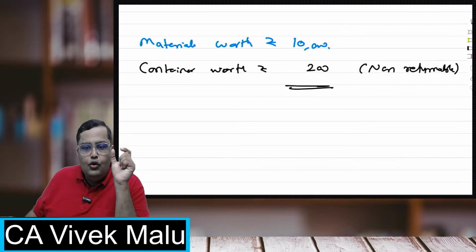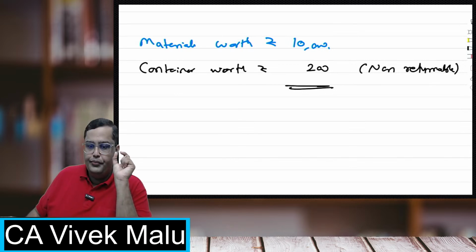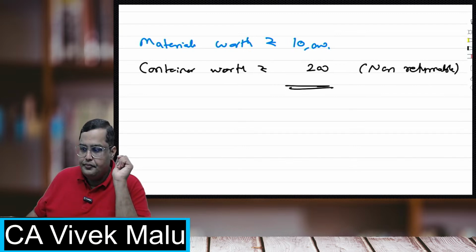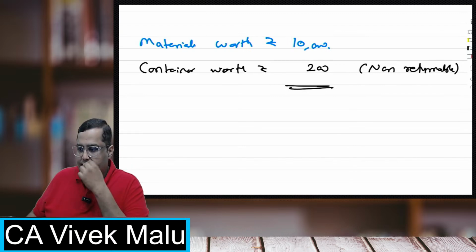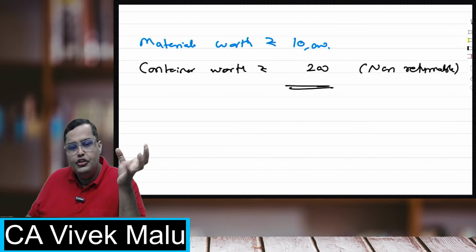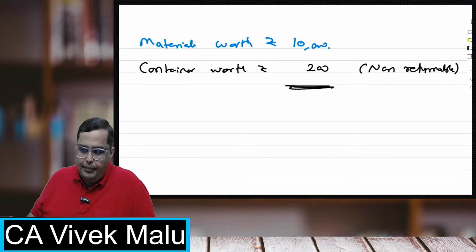So how much will I include in the cost of materials? Will it be 10,000 or 10,200? The materials I bought for 10,000 and the container is 200, which is non-returnable. So how much will you consider as the cost of the materials?